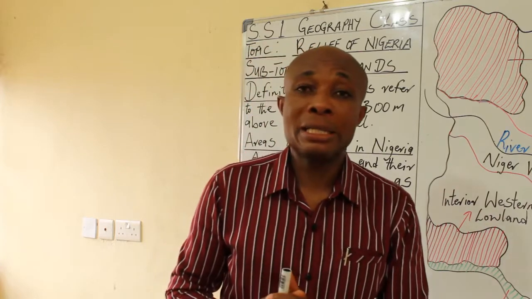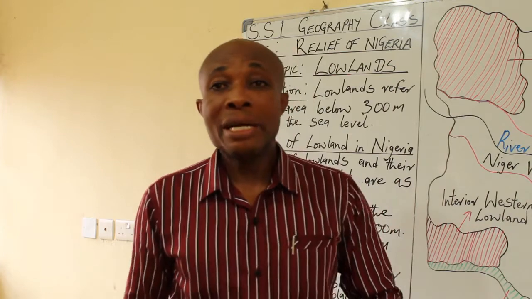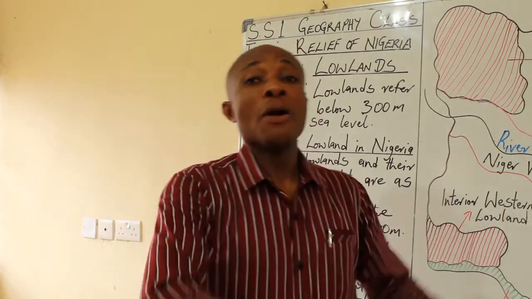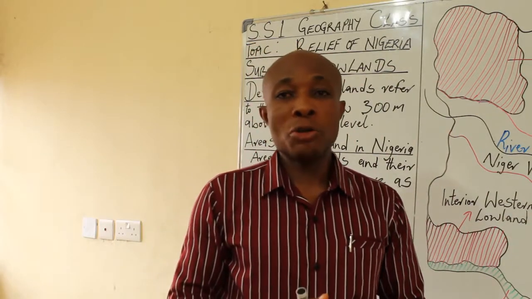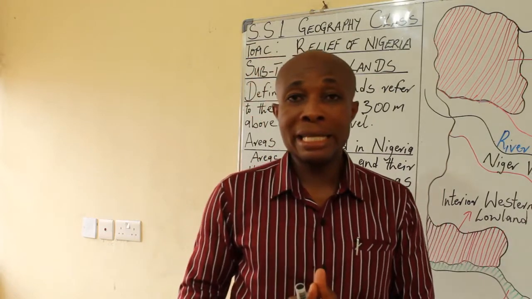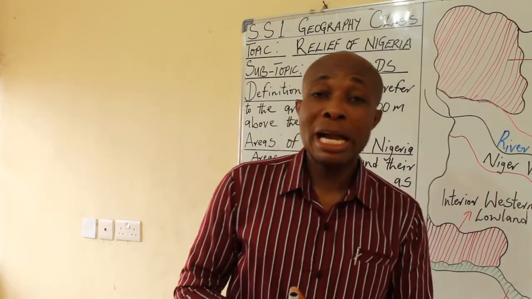Very, very important. And we have rivers like River Kaduna, River Hadejia, River Rima, River Sokoto, Mada River, and so on and so forth. Most of them flow to the Atlantic Ocean. River Kaduna flows down to River Niger. That is all about the North Central Highland.